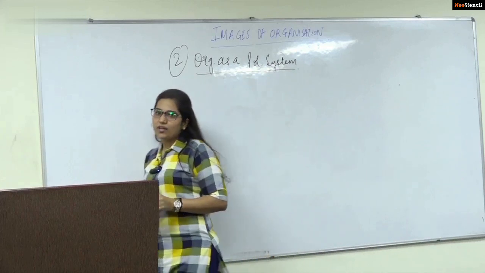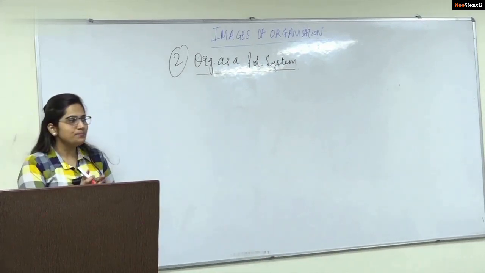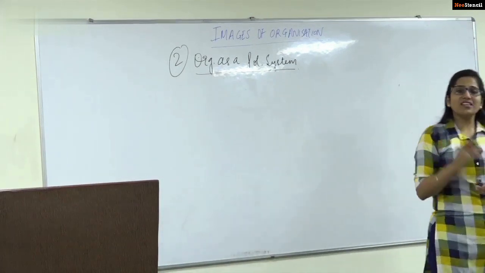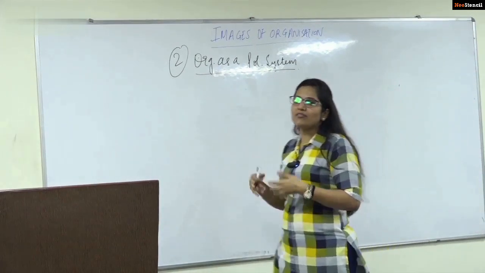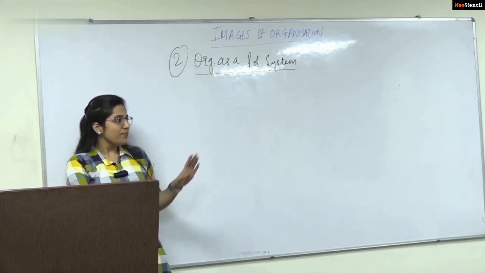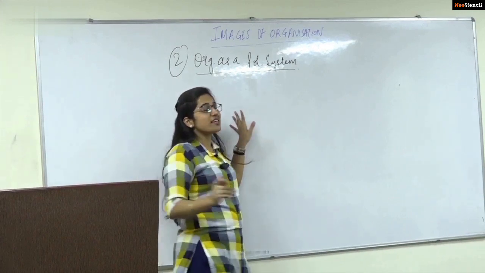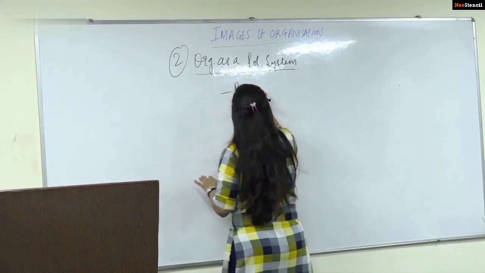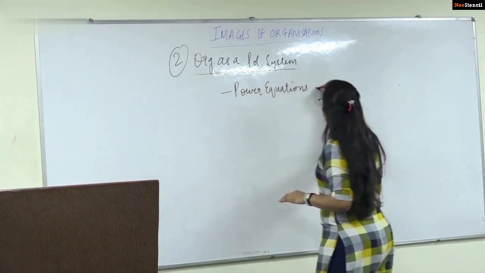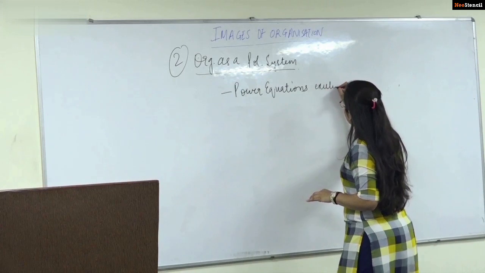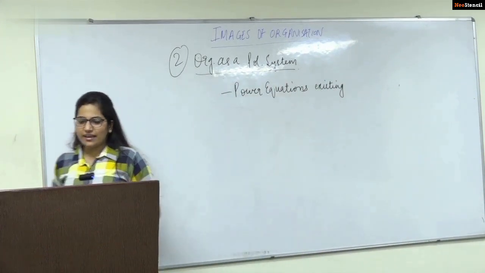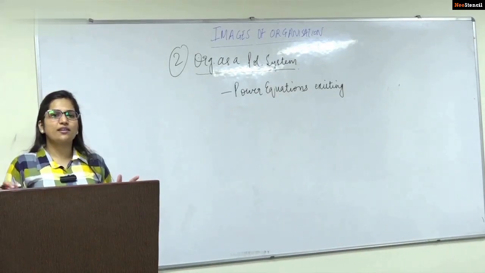Why organization as a political system? This is again very simple. If we see that there are different hierarchies existing within the organization, within these different hierarchies at different levels, different people have different power. Obviously, the power with individuals at different levels are different. Now, there are power equations existing within the organization, there are power equations existing amongst the individuals at different levels.